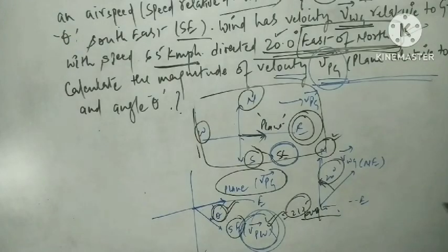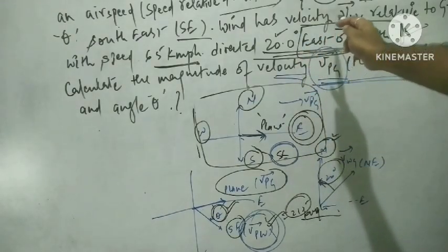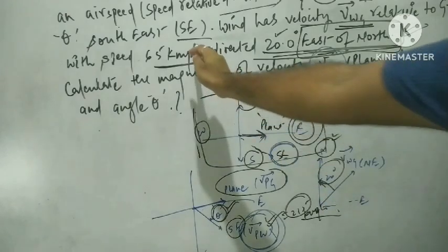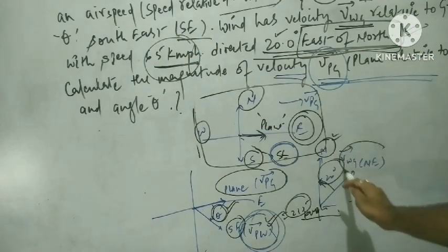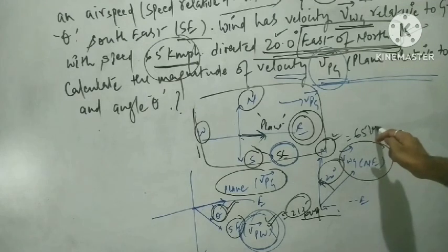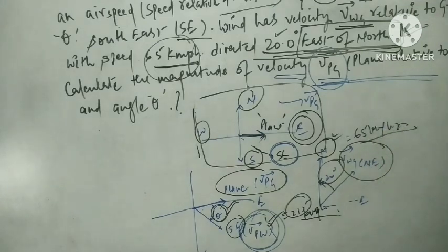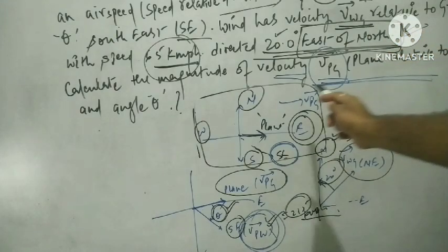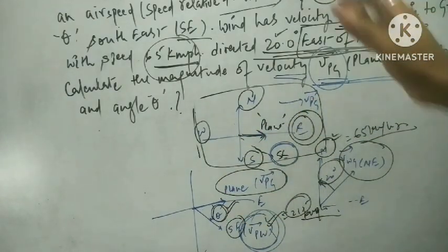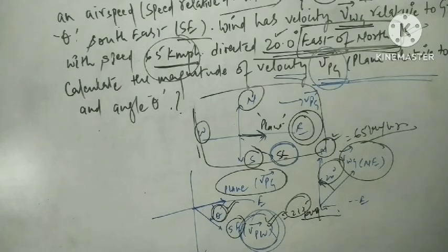And what is the magnitude of the velocity of the wind relative to the ground? That is 65 km per hour. So VWG here is mentioned as 65 km per hour. Calculate the magnitude of the velocity VPG and the angle theta. If this concept is clear, if you can arrive at this directional planning from the question, it means you have solved 60% of the question, because after that only the resolution of the velocity vectors has to be done to completely solve the question.